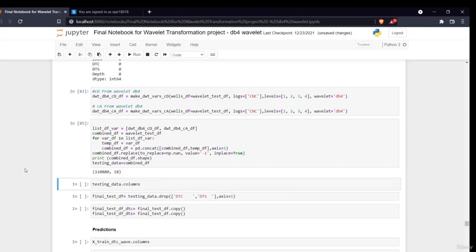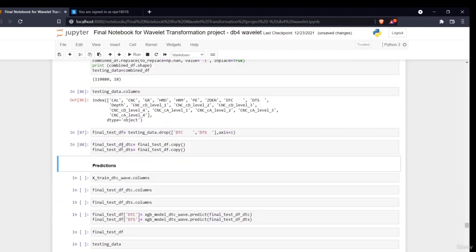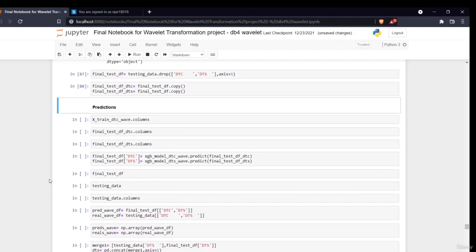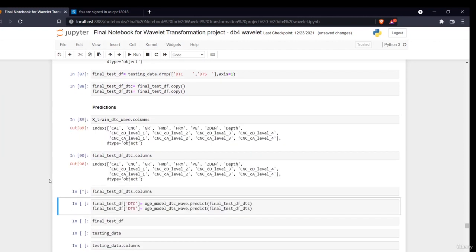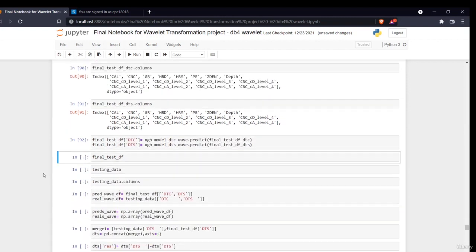So now what we'll do, I'll just say, okay, I'm creating two different data sets for my DTC and DTS prediction. Then I'll finally predict all the columns, all the different DTC and DTS values. The same function I have used, the model DTC and DTS wave.